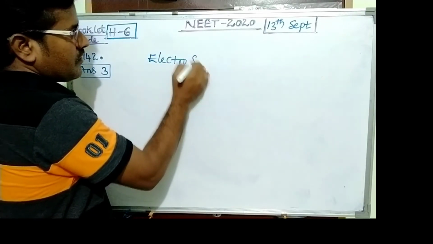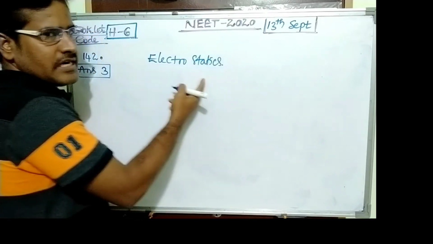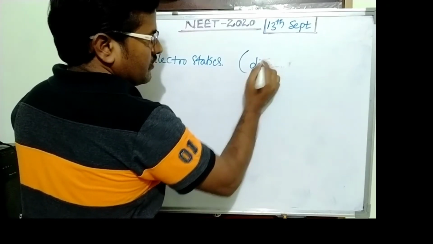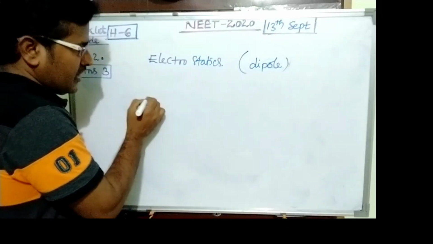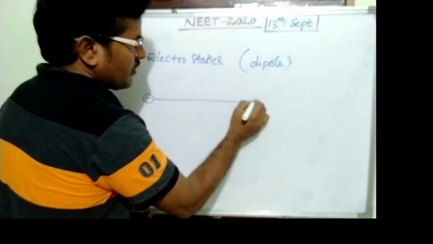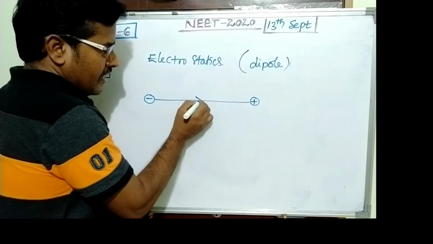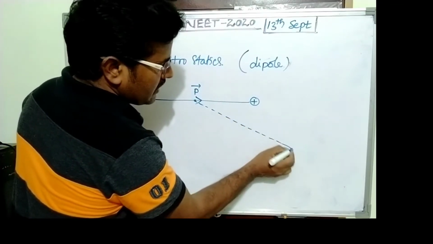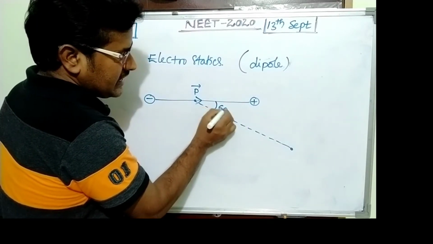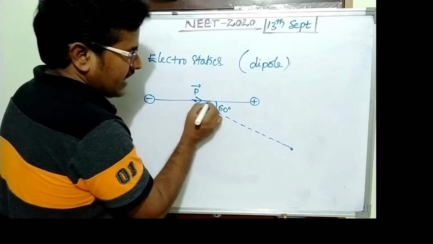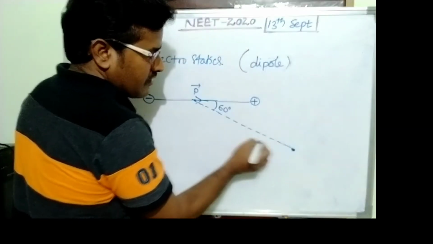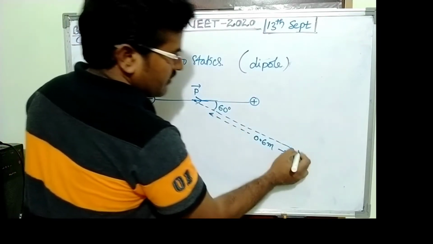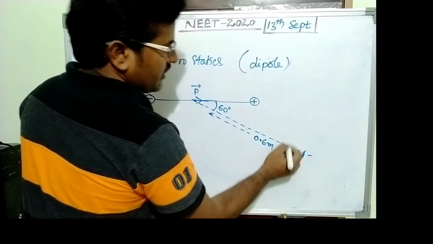Question 142 is from electrostatics, subarticle dielectric dipole. The question is given: this is one dipole, with dipole moment P. We want the potential at a 60-degree position from the axis of the dipole at a distance 0.6 meter. This place we want the potential, so potential we want here, at this position.